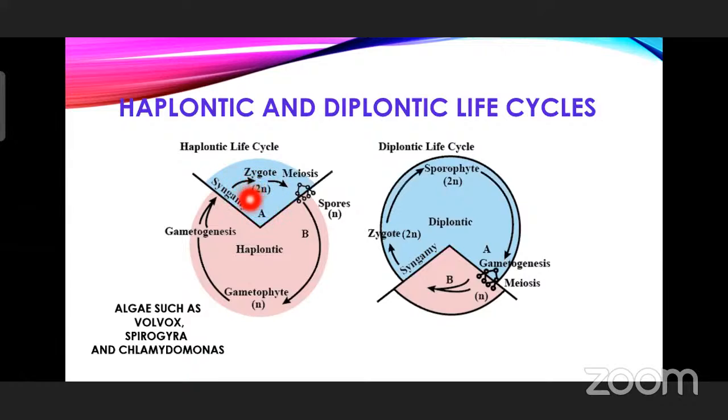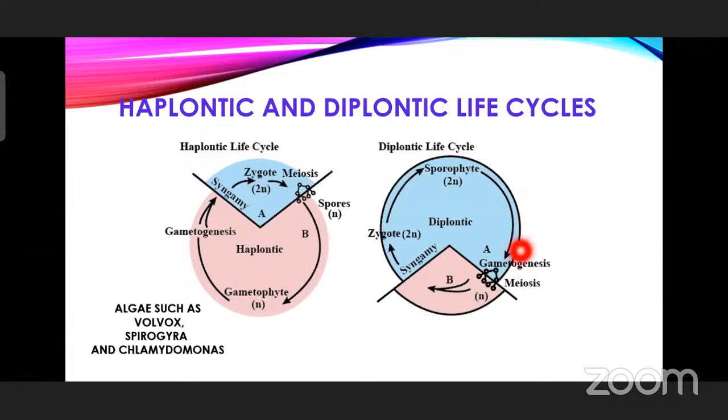This diploid phase is very short, and immediately this zygote will not multiply, it will not become an embryo. It is going to give the gametes here. It is going to produce the spores, and here you can see the haploid spores are formed. In this manner, you will see only the haplontic life cycle, which can be clearly seen in algae such as Volvox, Spirogyra, and Chlamydomonas. So this is the haplontic life cycle.